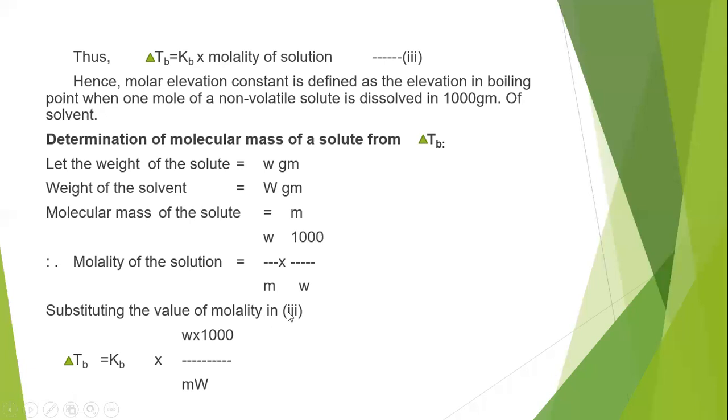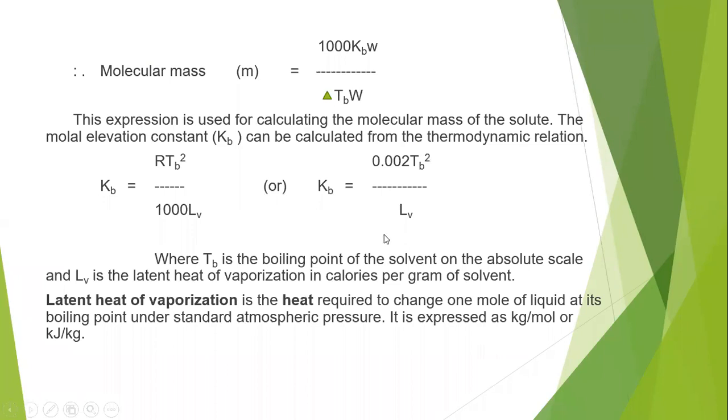Substituting the value of molality in equation number 3, if you substitute this molality value in this equation, then we get delta TB equal to Kb into small w into 1000 by small m into capital W. Simply we have to substitute the values: instead of molality, we substitute the number of moles of solute by weight of the solvent in grams. So delta TB is equal to Kb into small w into 1000 by small m into capital W. From that equation, we can calculate the delta TB value.